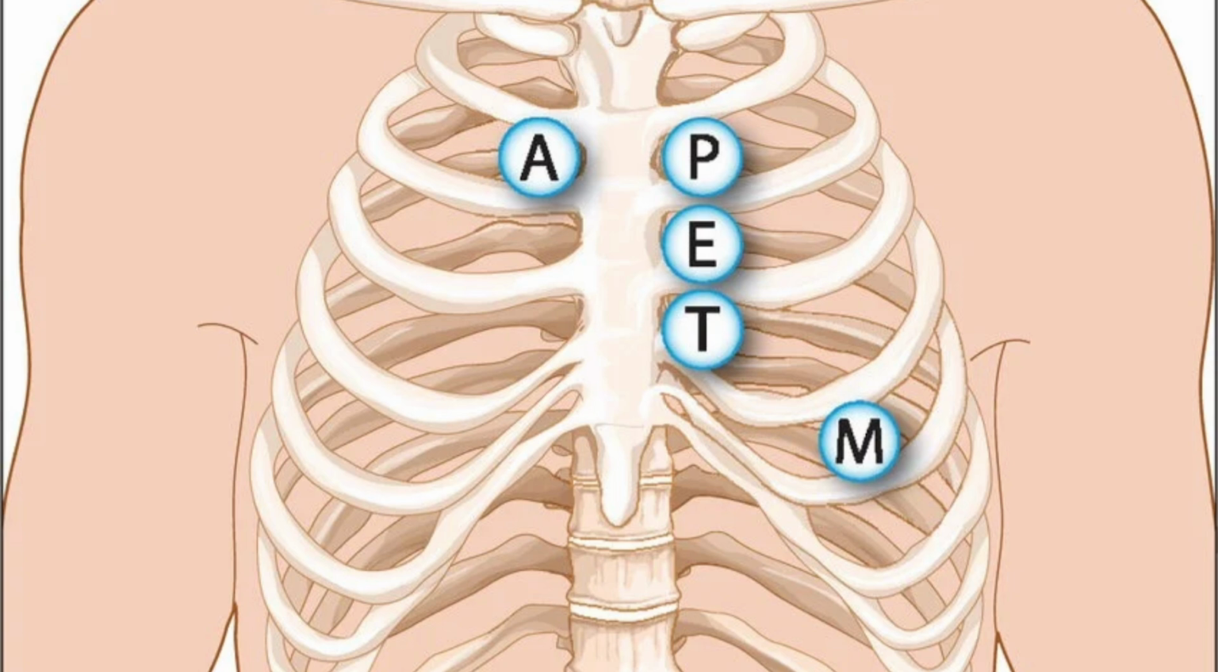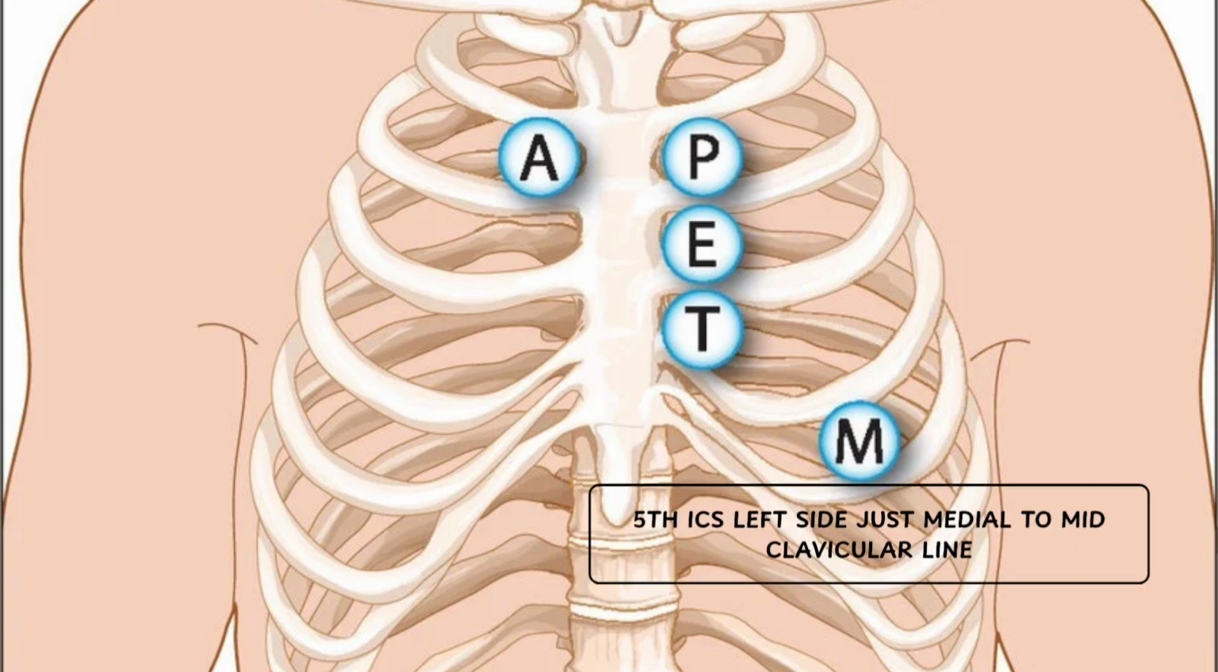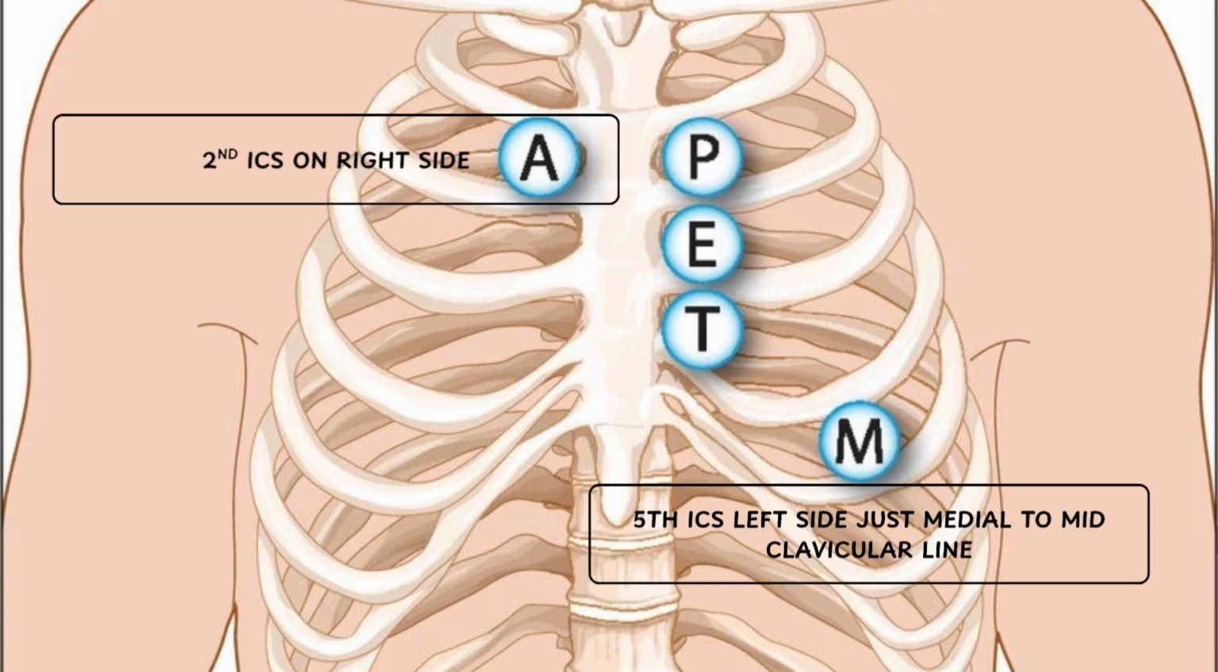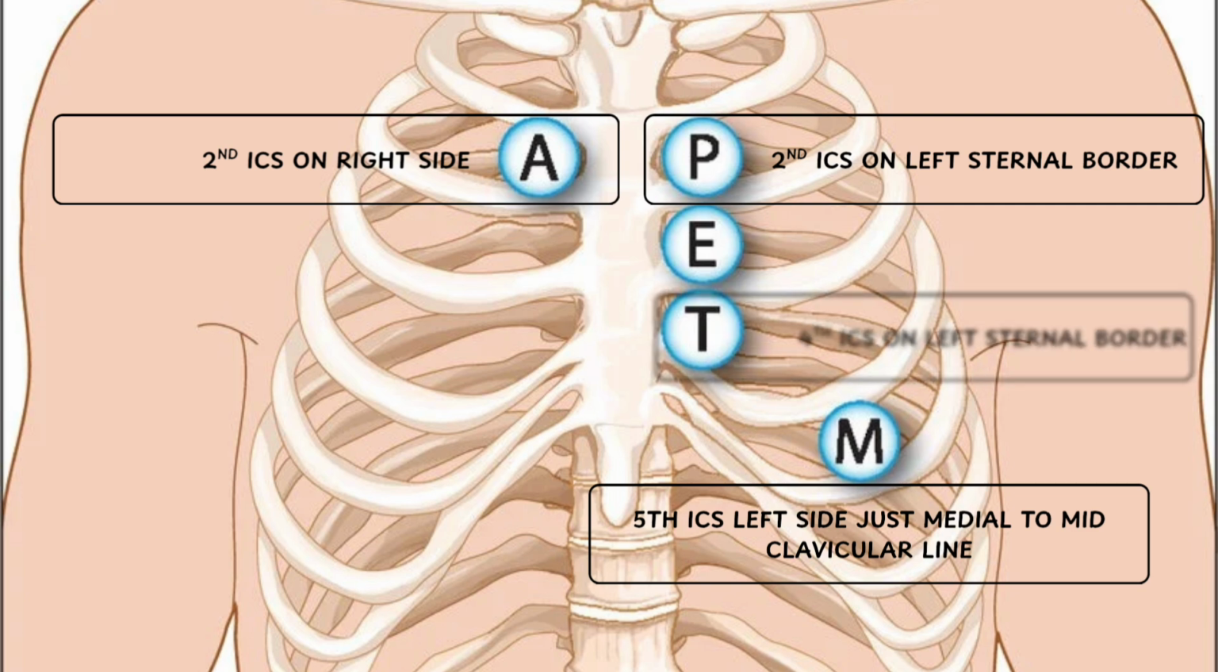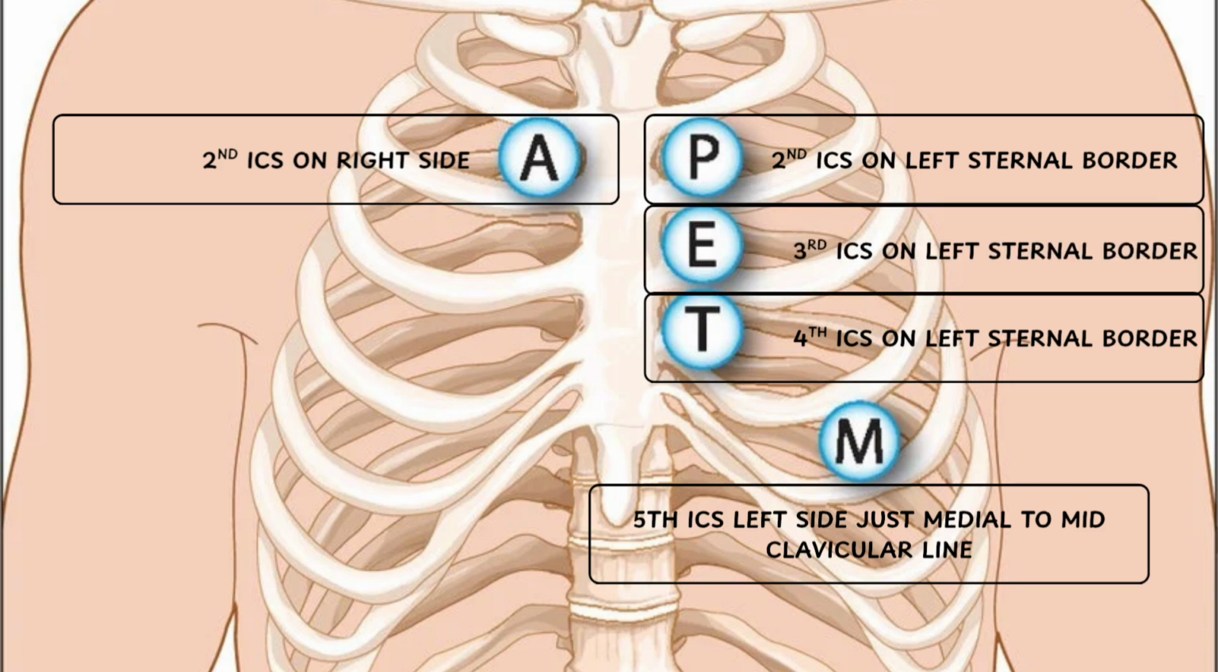Auscultatory areas. Mitral area is the fifth intercostal space on left side just medial to mid-clavicular line. Aortic area is second intercostal space on right side. Pulmonic area is second intercostal space left sternal border. Tricuspid area is fourth intercostal space left sternal border. Erb's point is third intercostal space left sternal border.